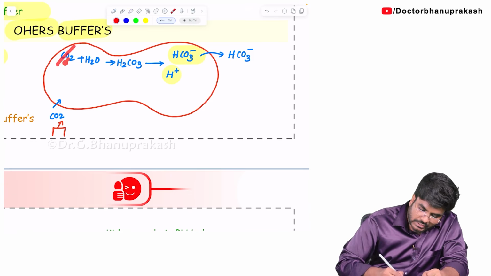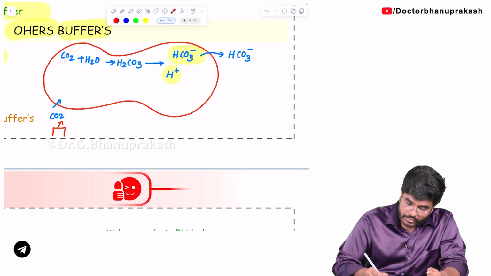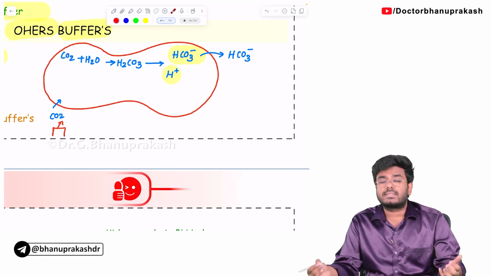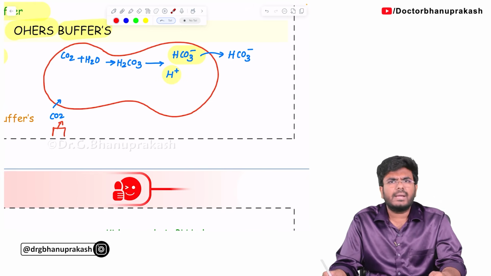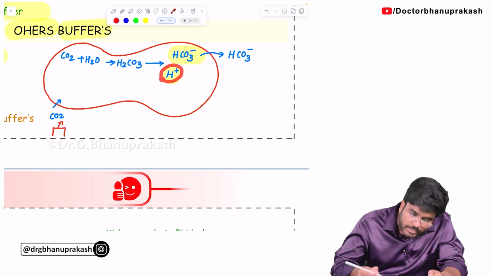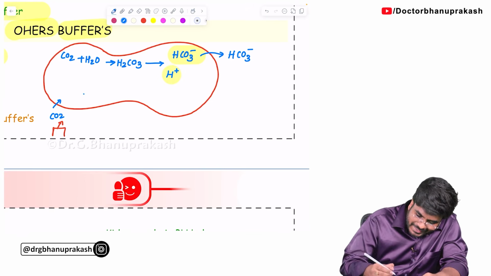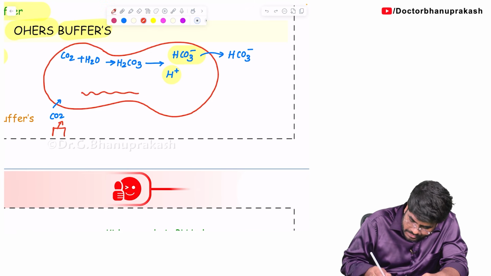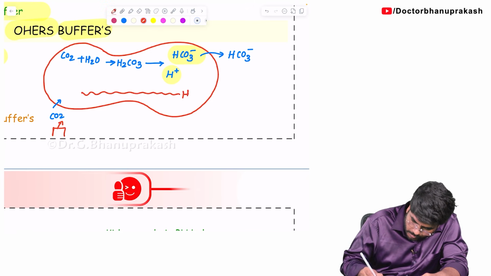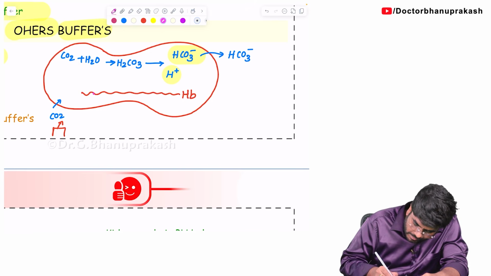Now, thousands and thousands of molecules of carbon dioxide will produce thousands of molecules of this acid in the RBC. So, tell me, is it good or bad to have this acid in the RBC? Definitely bad. So, in order to neutralize this H plus, there is a protein called hemoglobin. So, now look at here guys, this red color protein which I am showing you, let's say this is the hemoglobin. Hemoglobin is made up of what? Amino acids. One such amino acid is histidine.